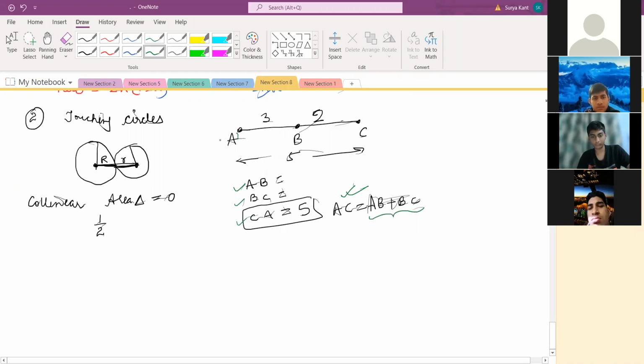The name may also change. It's not always AC that will come, it may be BAC. Who knows, right? So first of all, we are just finding all the three distances. Then we see which is the greatest one, and that should be equal to the sum of the other two.